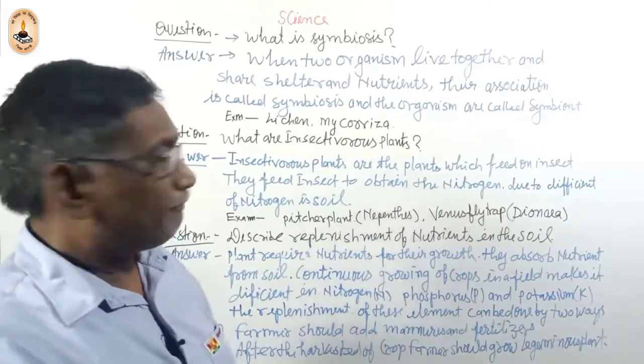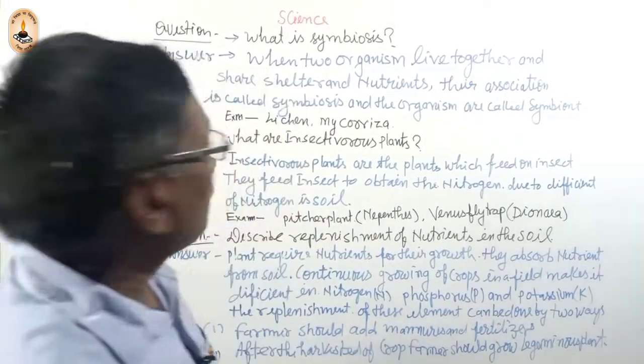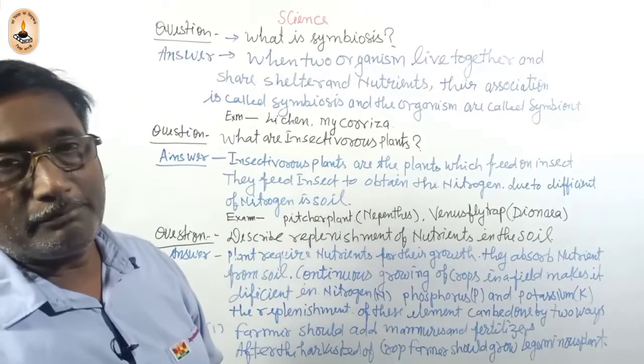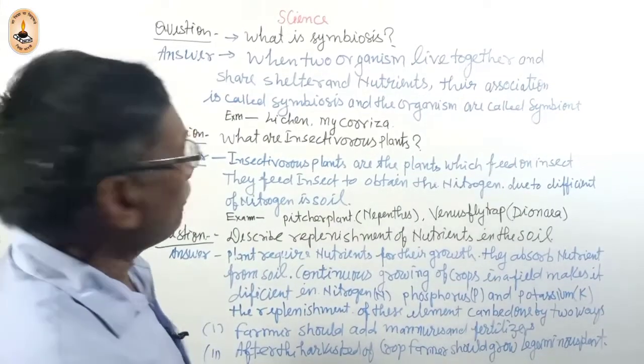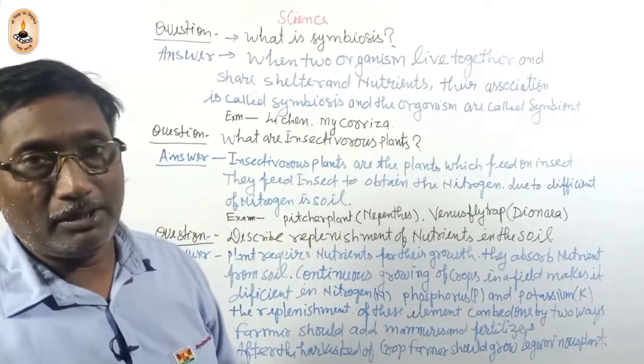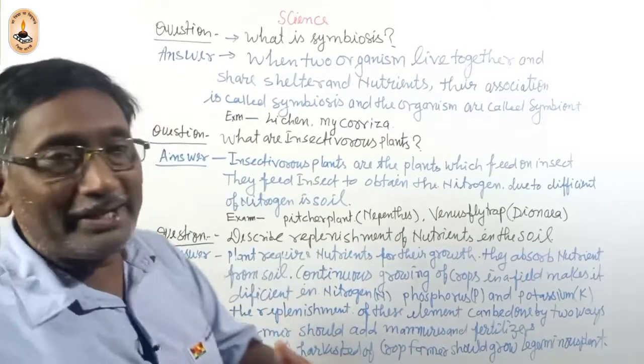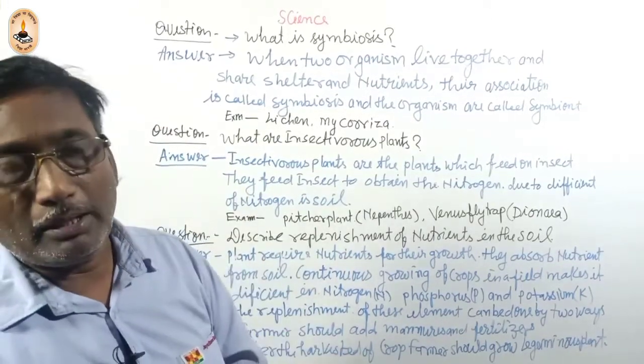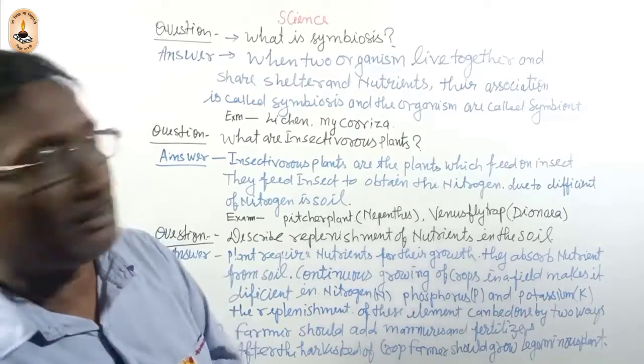Sunlight and carbon dioxide are also present in the atmosphere. Thus both organisms can prepare the food and help each other.